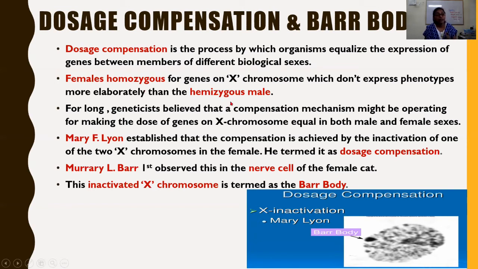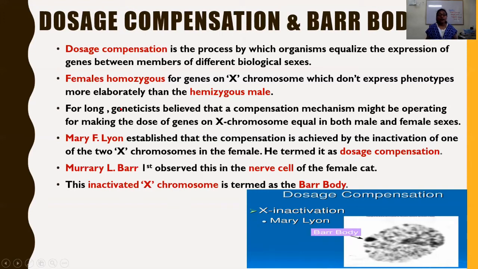Males are hemizygous because the cells of the male consist of 1 X chromosome and 1 Y chromosome. All the genes present on the X or Y chromosome, except the pseudo-autosomal region, are present in hemizygous condition, meaning a single allele for a particular gene.